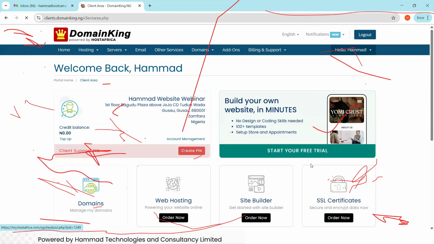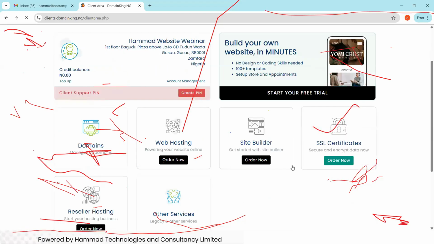If you can recall, we already have an order. Let me take this thing up because it's distracting me. I'm sorry. We did not purchase anything. With web hosting, they will ask us to order, and we cannot do anything unless we make the purchase. We already have an invoice which they sent to our email, and we can follow the link to make the payment if we want, but we are not going to do that. What we are going to do is come to the invoice and make the payment together.